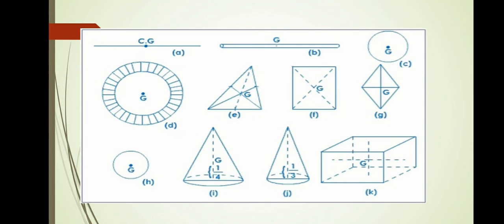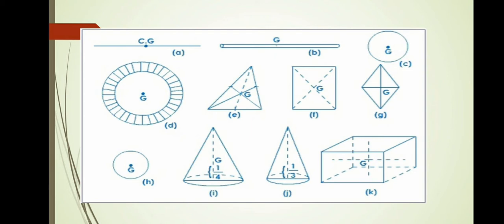Let us now calculate the center of gravity of a right solid cone. Let ABC represent a solid cone of height h and semi-vertical angle alpha. The cone may be considered to be made up of a large number of circular discs parallel to the base. The center of gravity of each disc lies at its center. Therefore, the center of gravity of the cone should lie along the axis AD of the cone.